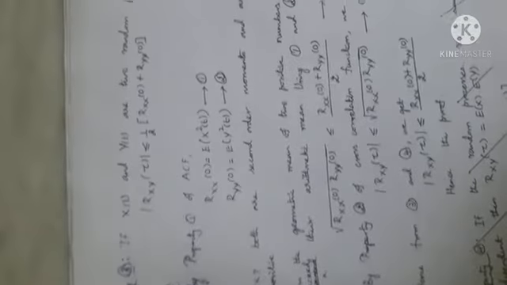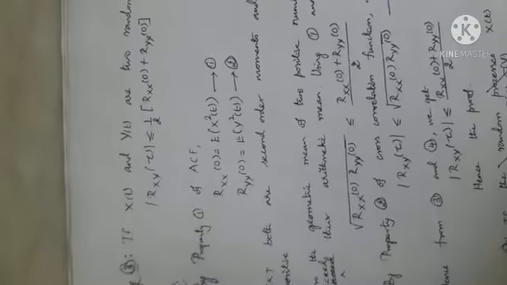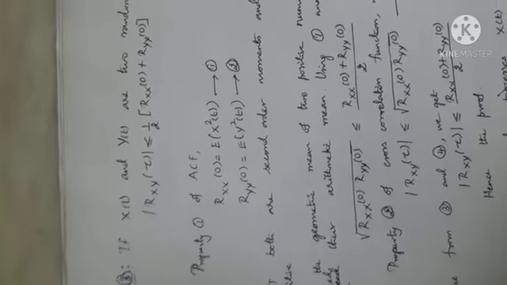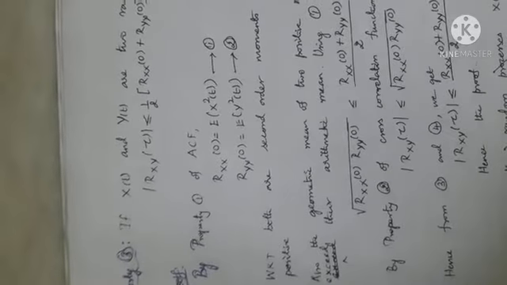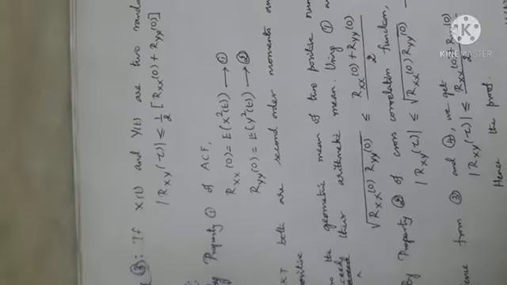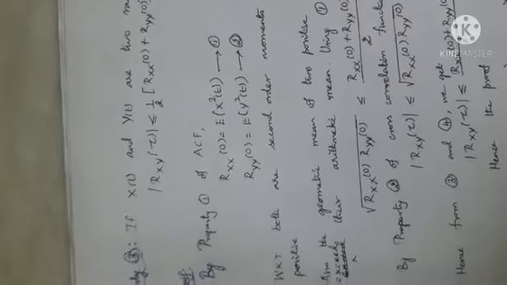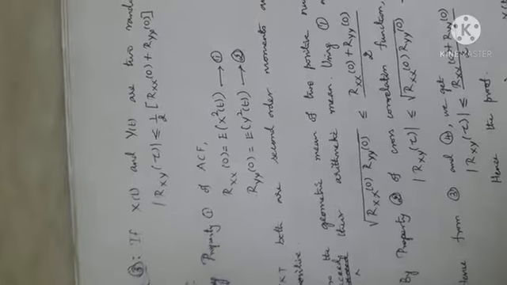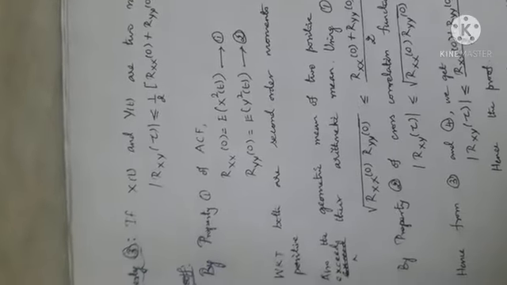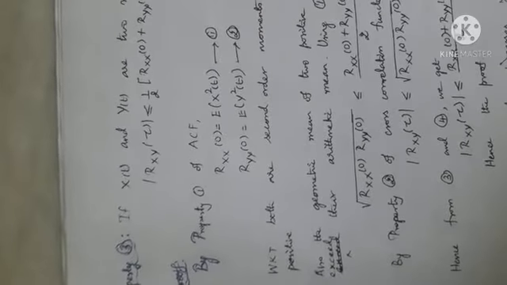If x of t and y of t are random processes, then modulus of Rxy of tau is less than or equal to 1 by 2 into Rxx of 0 plus Ryy of 0. In order to prove this property, let us use the property of autocorrelation function. We know Rxx of 0 is E of x square of t, and Ryy of 0 is E of y square of t. We know this by the property of autocorrelation function.